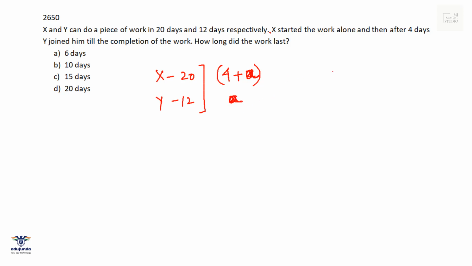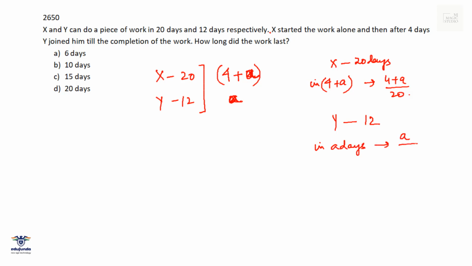Now we can go for the 1 day work format. If X completes the total work in 20 days, then in 4 plus A days, work done by X would be 4 plus A by 20. Similarly, if Y completes the work in 12 days, in A days, Y would be completing A by 12th part of the work. And as we know, work done by X and work done by Y should be equal to 1. 1 represents 100% of the work.